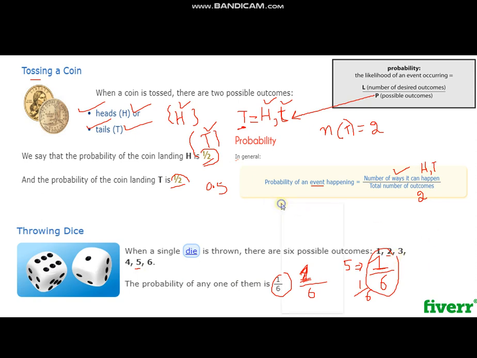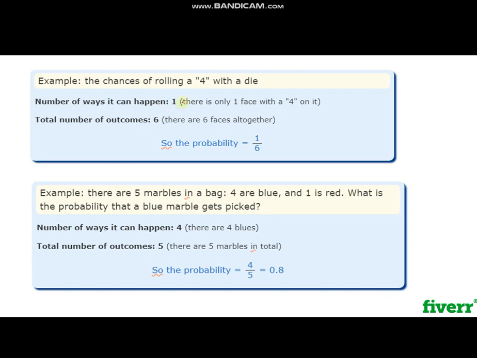Let's have some other basic questions. What is the chance of rolling a 4 with a die? The number of ways a 4 can happen is only one, since there is only one face with a 4 on it. The total number of outcomes is 6, but only one face has a 4.